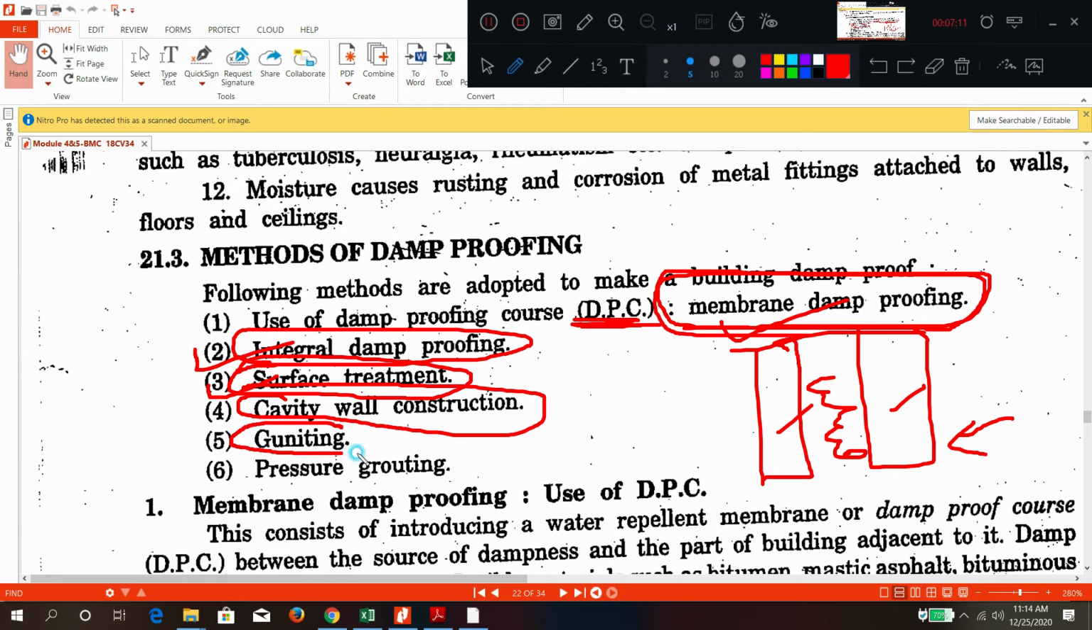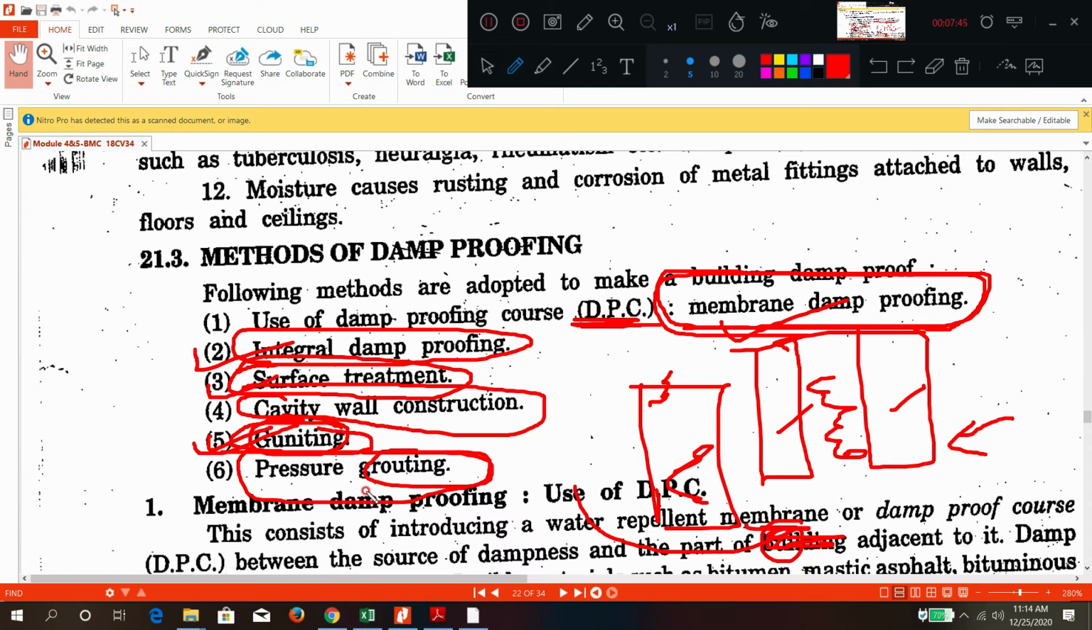Guniting means wherever cracks are there inside the floor, inside the wall, inside the ceiling, inside the foundation, they will be filled with mortar by injecting under pressure. That is called guniting. Pressure grouting means again the same thing, applying the coating. Guniting means applying the plaster with pressure, spraying of plaster. Grouting means injecting the waterproofing chemicals.